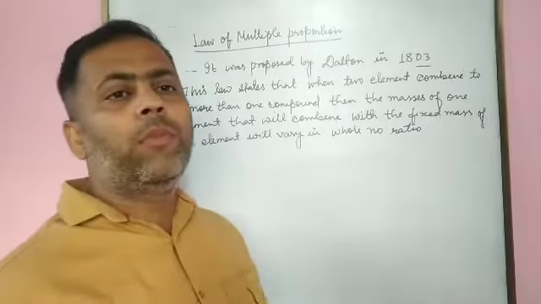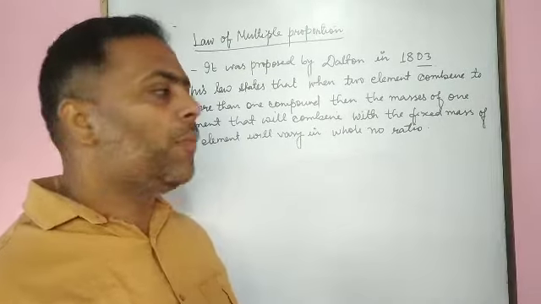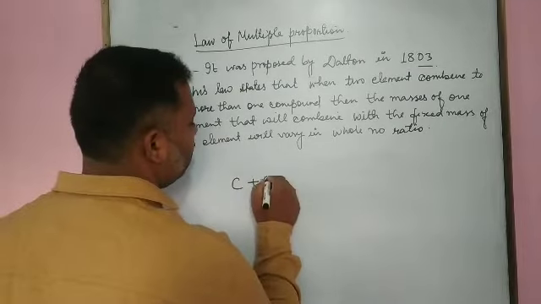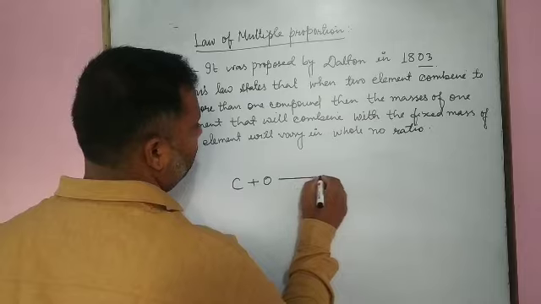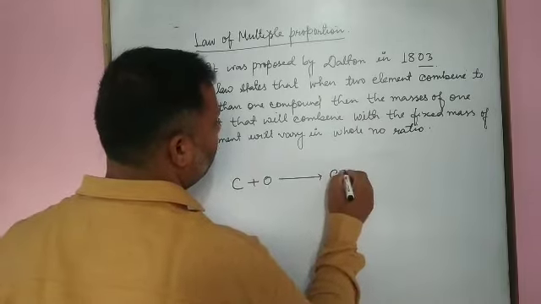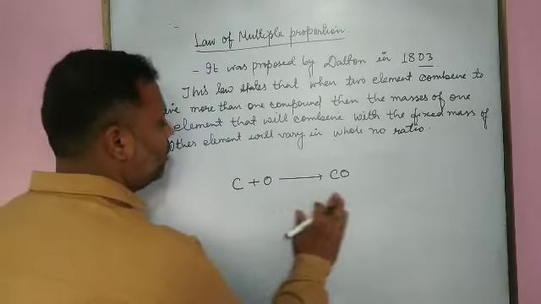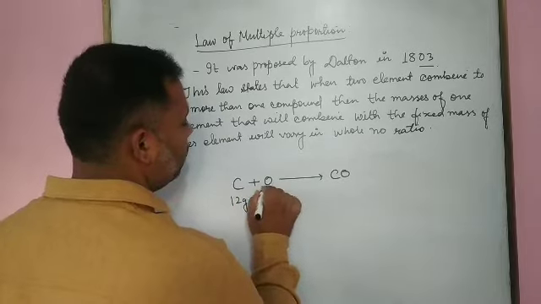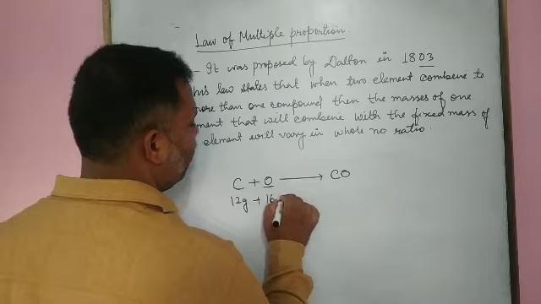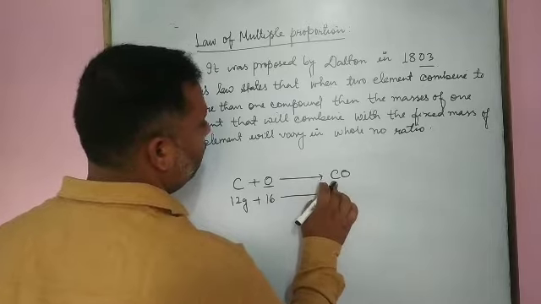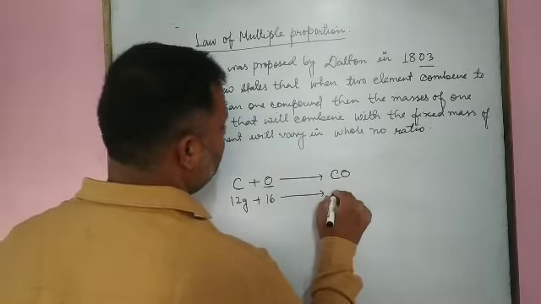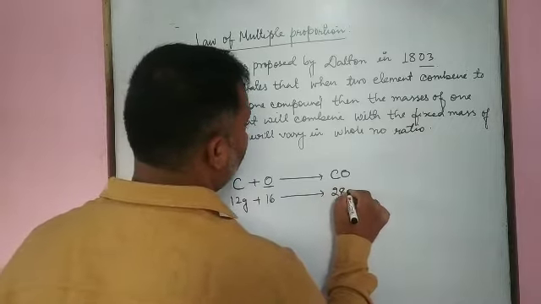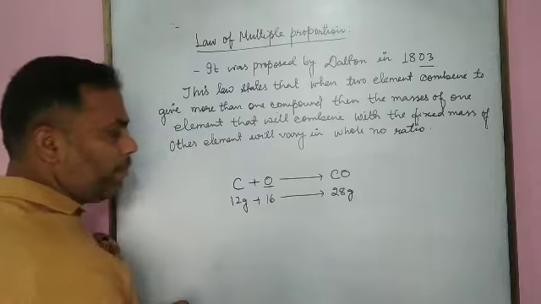Let us take another example. For example, carbon reacts with oxygen to give carbon monoxide. It means 12 gram of carbon reacts with 16 gram of oxygen to give 12 plus 16, that is 28 gram of carbon monoxide.